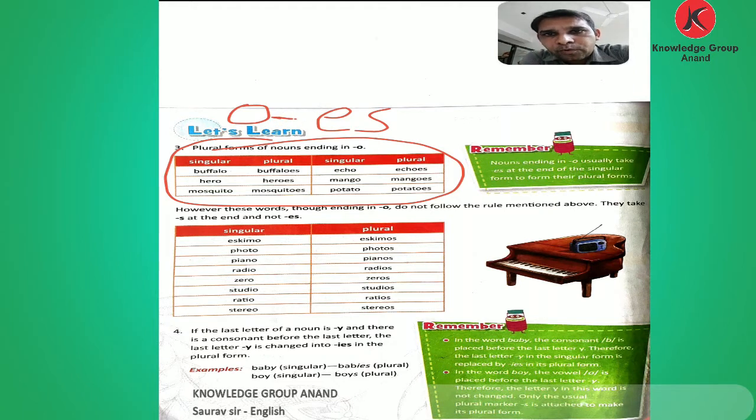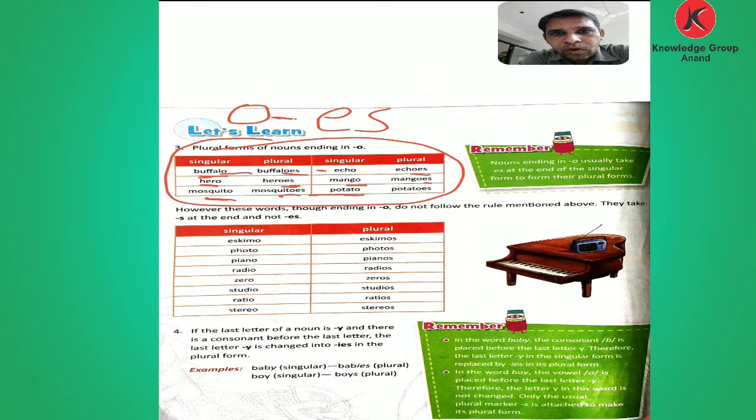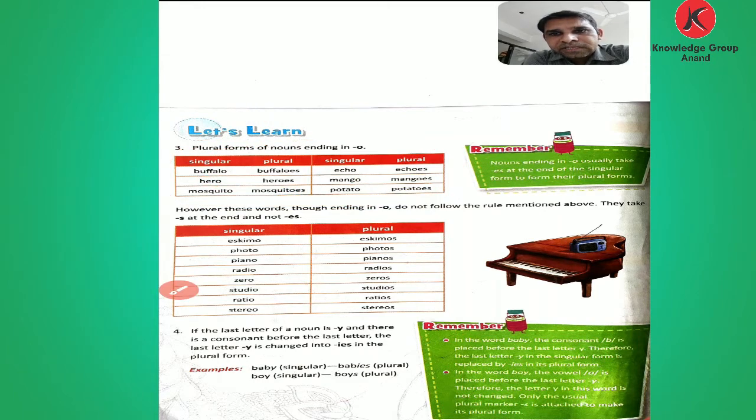Buffalo, buffaloes; hero, heroes; mosquito, mosquitoes; echo, echoes; mango, mangoes; potato, potatoes. So some words ending with the letter O, we add only es after that O and change into plural.